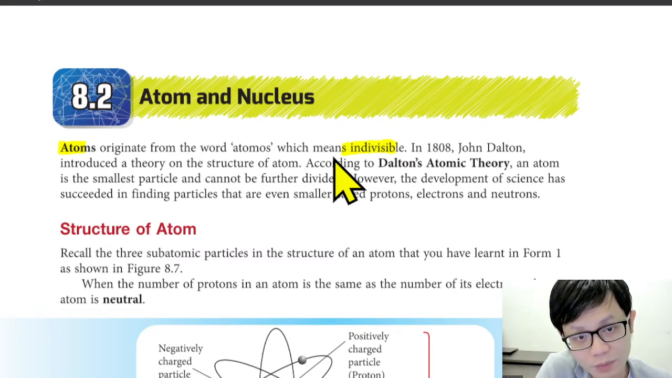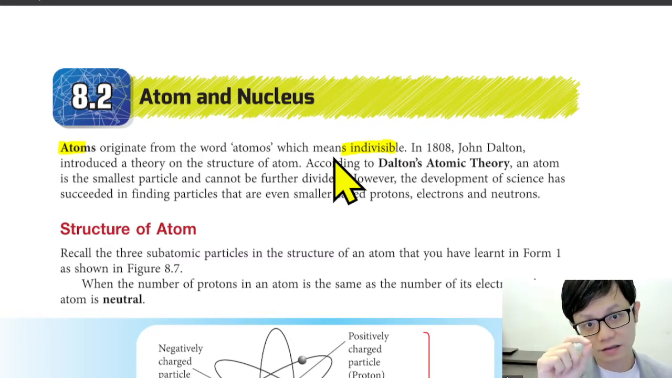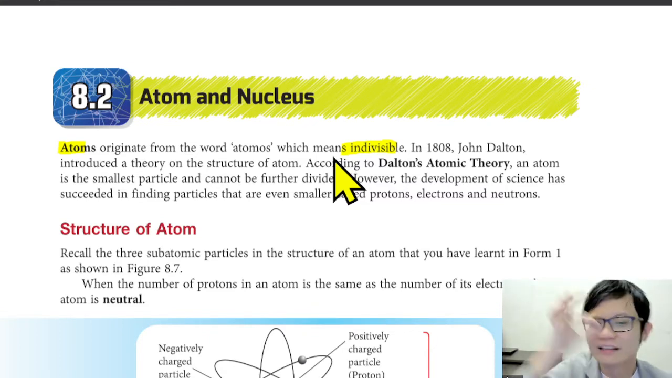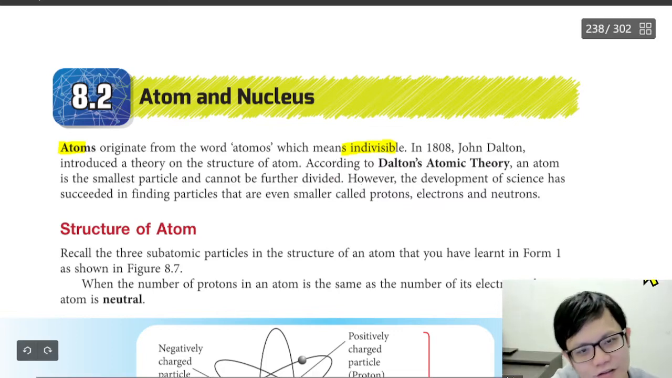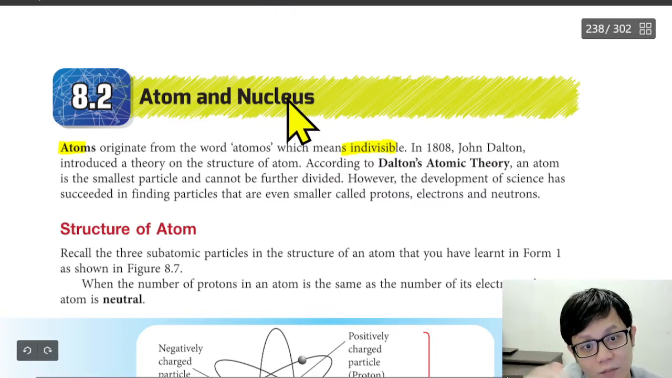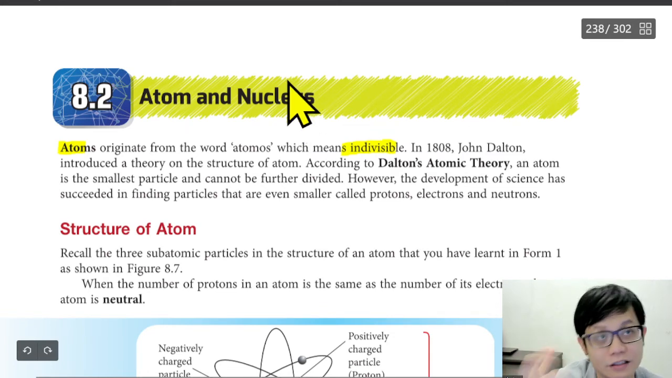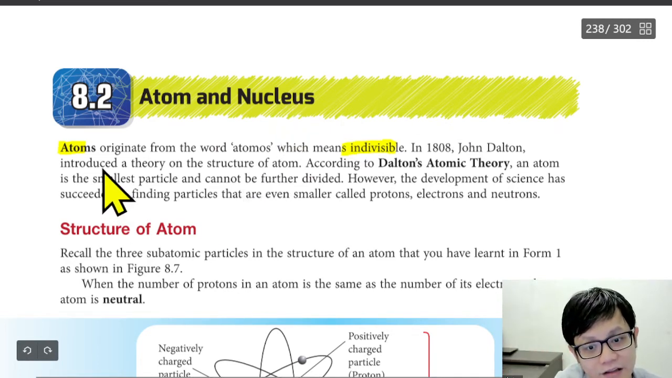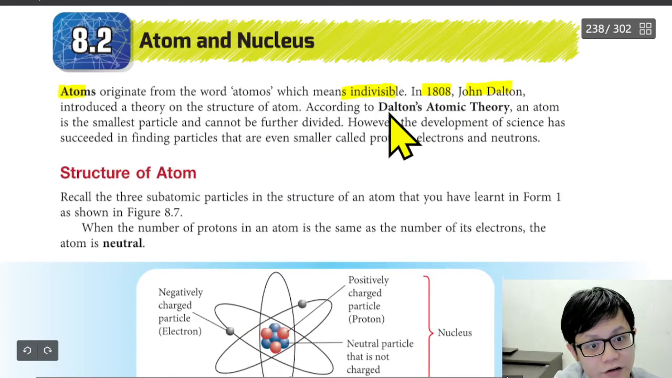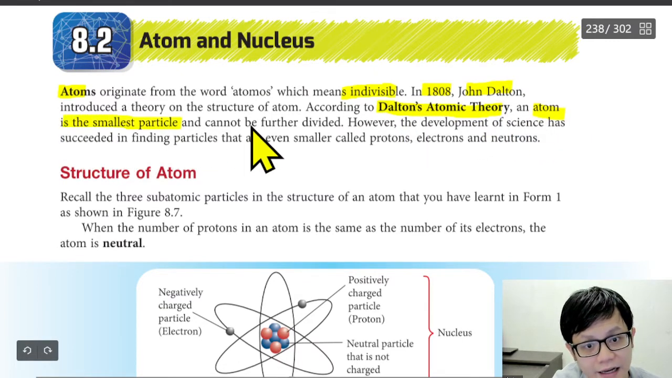And after the quark, people still don't know what is inside the quark, because humans like to study what is inside, small things and smaller and smaller. So now we study until atom. Inside atom there are quarks, but that is as far as we know. Maybe in the future we will know what is inside the quark. The word atom originated from the word atomos, which means indivisible. In 1808, John Dalton introduced an atomic theory. According to Dalton's atomic theory, atom is the smallest particle that cannot be divided further.